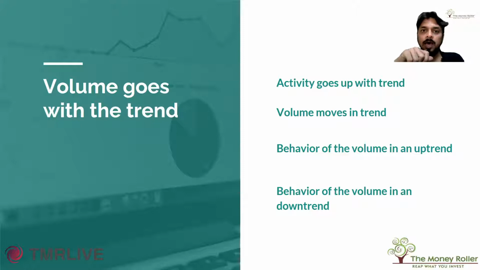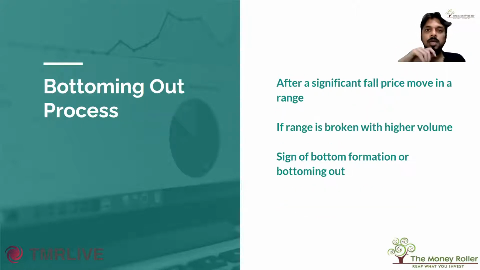Now, based on our learnings from the first principle, let's expand our volume analysis knowledge. Here in the second principle, we will learn to identify bottoms using volumes. That means how volume can give you one piece of evidence to understand whether price has formed a bottom or not.